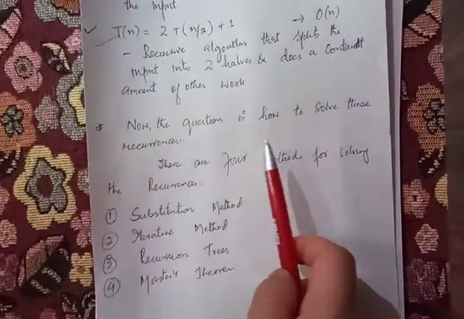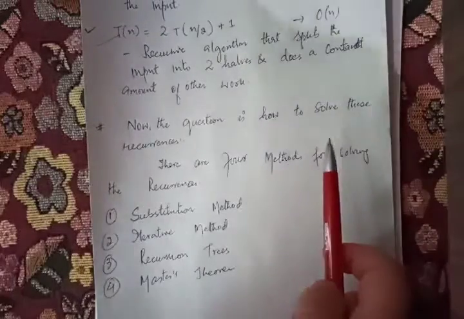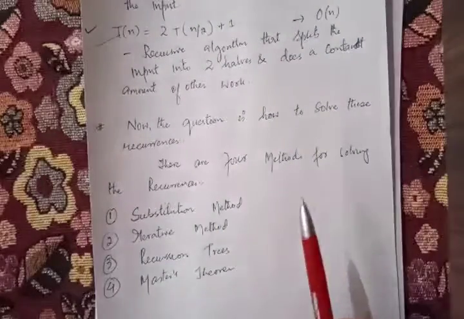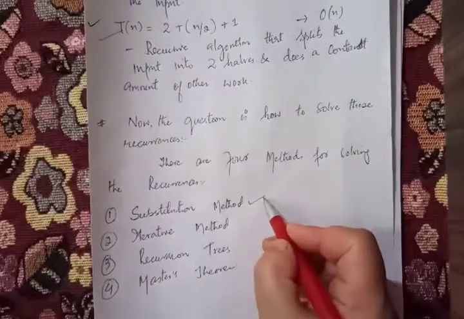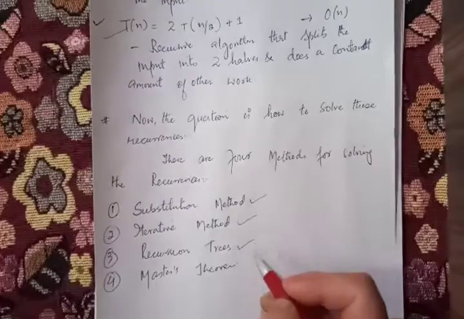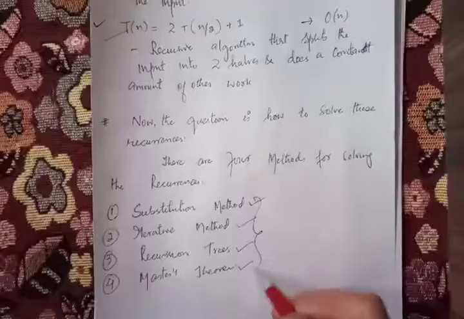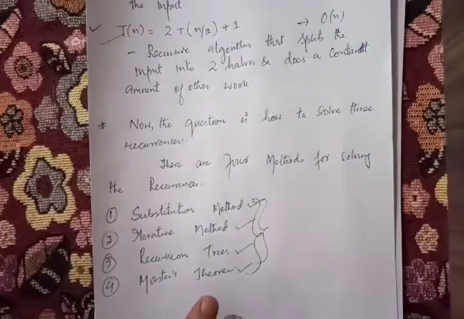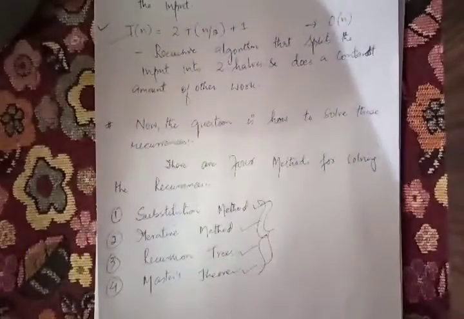Now the question is how to solve these recurrences. There are four methods for solving recurrences. One is called the substitution method, one is the iterative method, one is the recursion tree, and another one is the Master's theorem. This is what we have to learn with regard to recurrences: how can we use all these methods to find the solution of recurrences? Thank you so much. This is all for today.